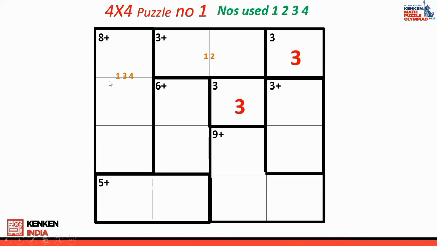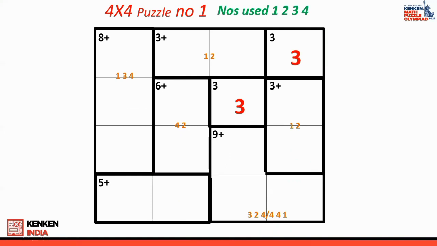Okay. Now I come to the next cage, 6 plus. What are the possibilities? 4 and 2. Then I come to the next cage, 3 plus, 1 and 2. Now I come to the next cage. Now 9 plus. 9 plus has got 2 possibilities. One is 3 plus 2 plus 4.